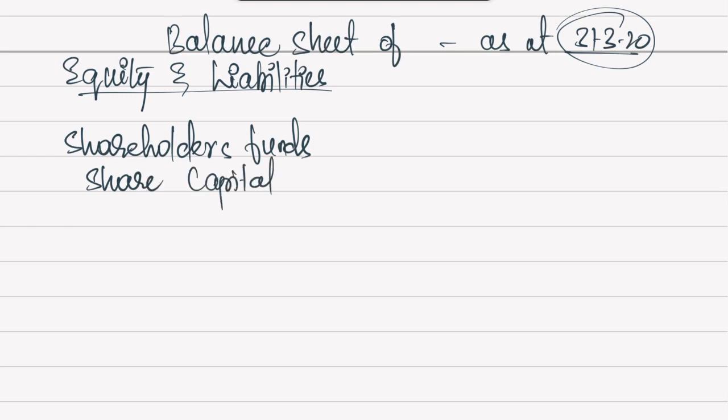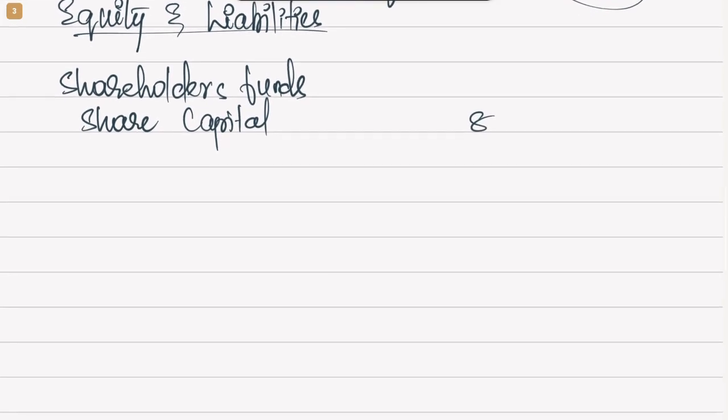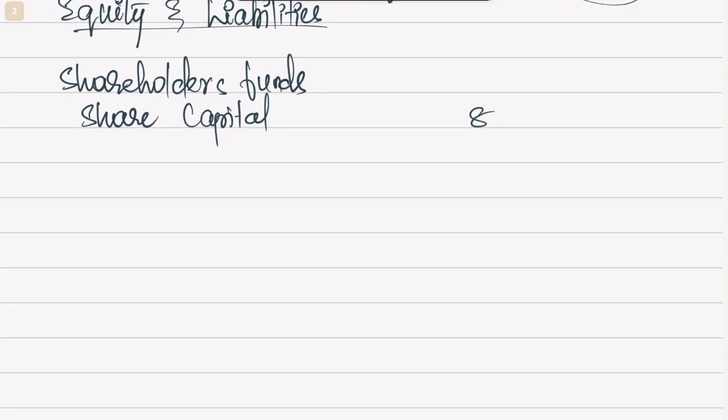So we don't have to write everything in this statement itself, that is the balance sheet. What we'll do is just create a note for this. So where had we stopped? 7, no? So this would be the next note. Whatever is there, authorized, issued, subscribed, all those things will be written in the form of a note. Then comes reserves and surplus. I'm of course using shortcuts here, acronyms. You don't have to do the same in the exam. Anyway, you will not be writing anything, so it's okay.